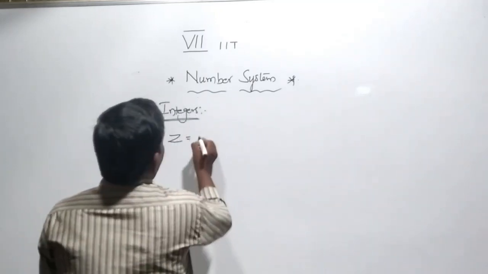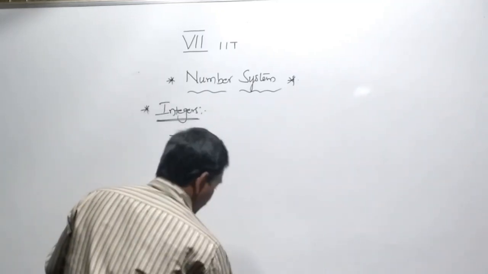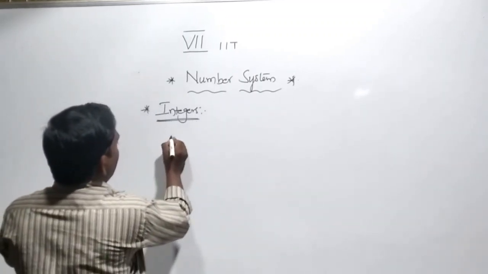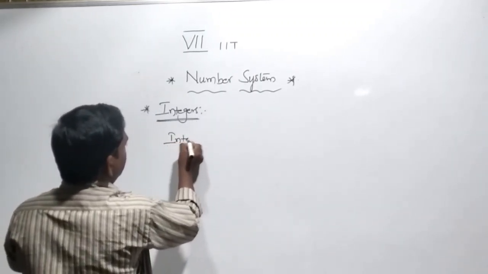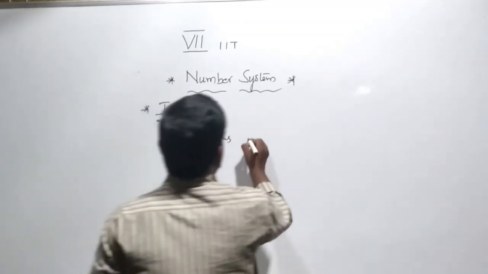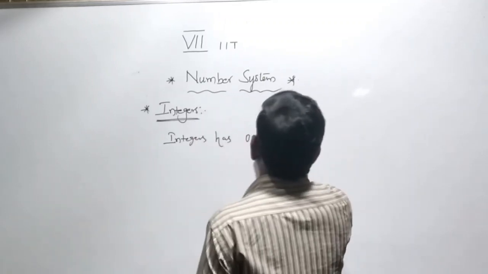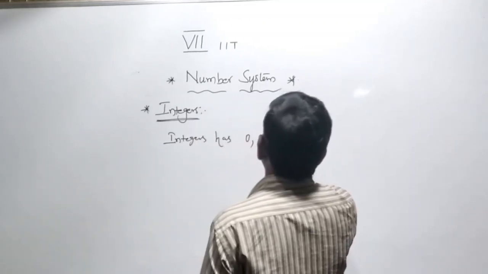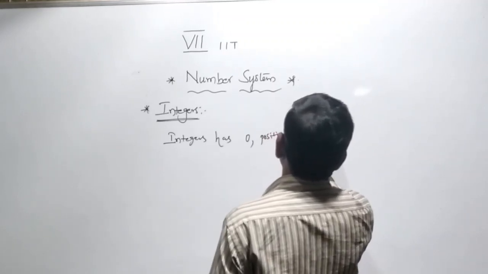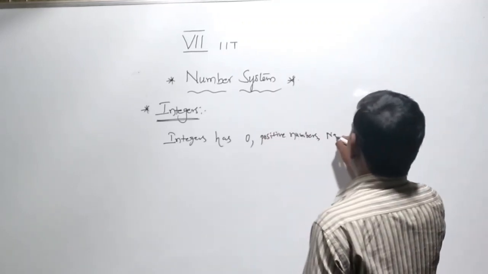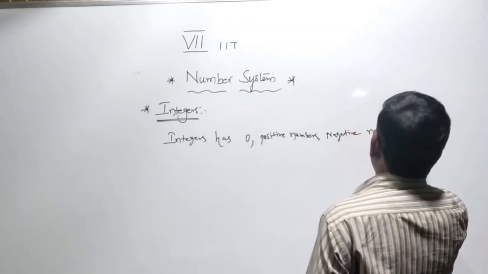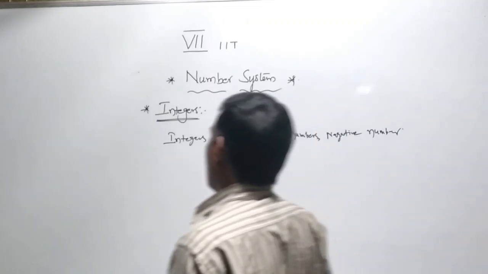So, for example, integers have 0, positive numbers, and negative numbers.